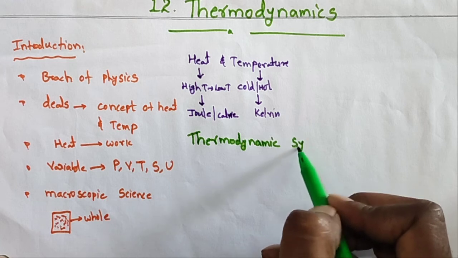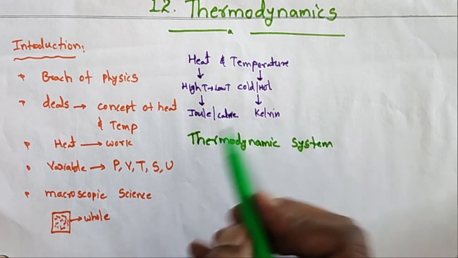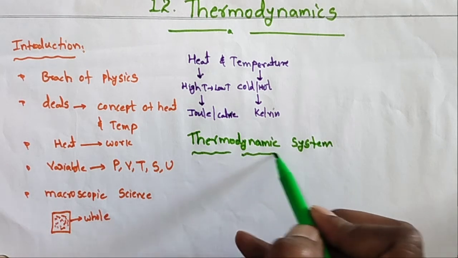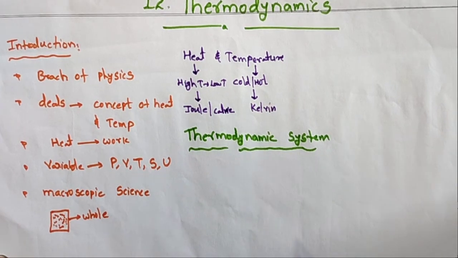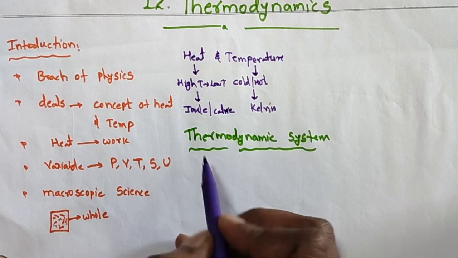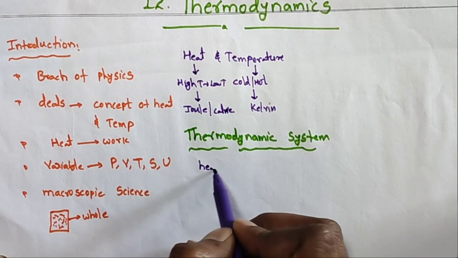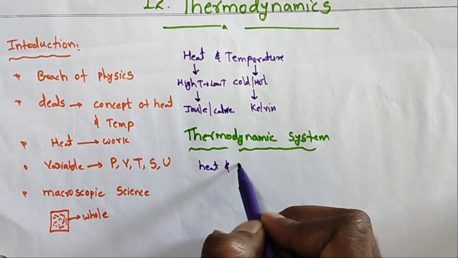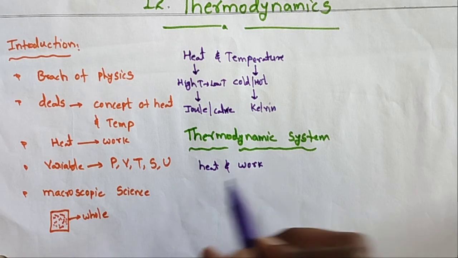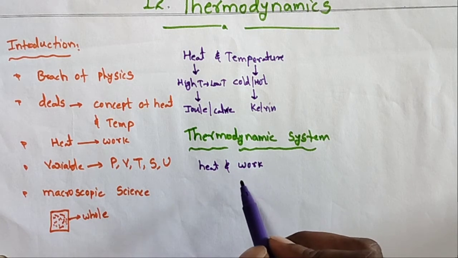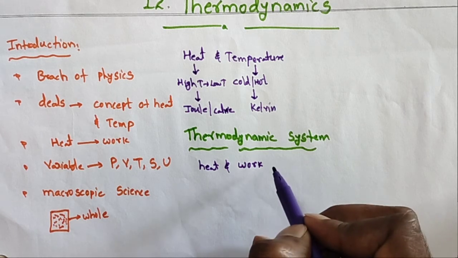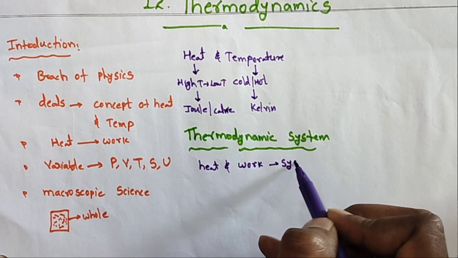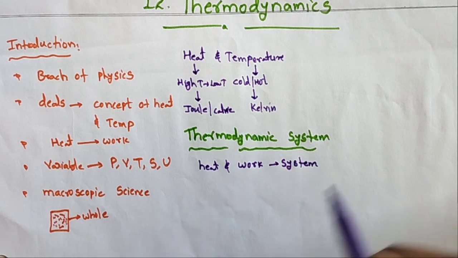Thermodynamic systems. Okay, so this is generally explained in the thermodynamical system. This thermodynamic system gives some relation between heat and mechanical work. A system is compulsory, it is required.